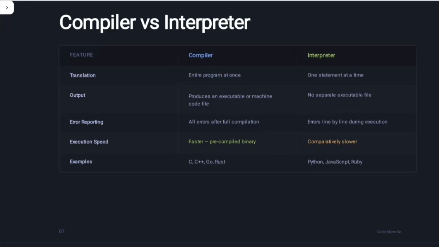For examples, what languages are used: compiler languages are C, C++, Go and Rust. Interpreter, what languages does it use? Python, JavaScript or Ruby.